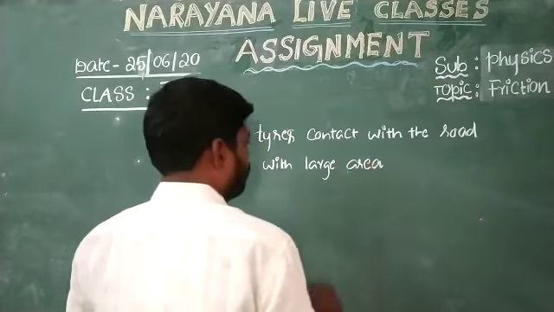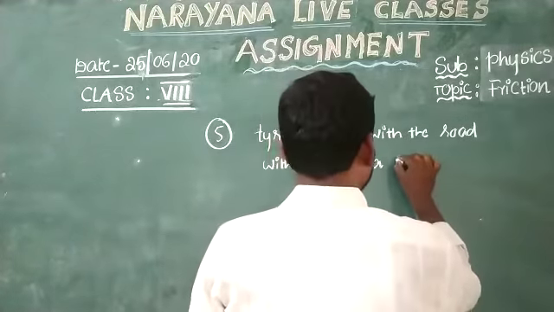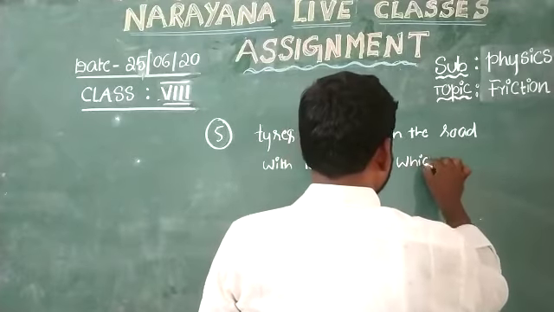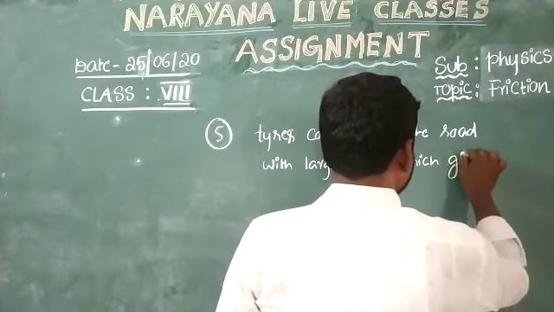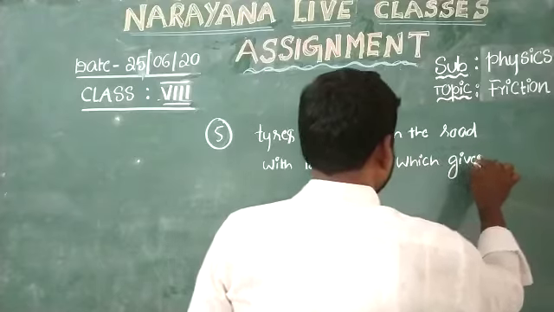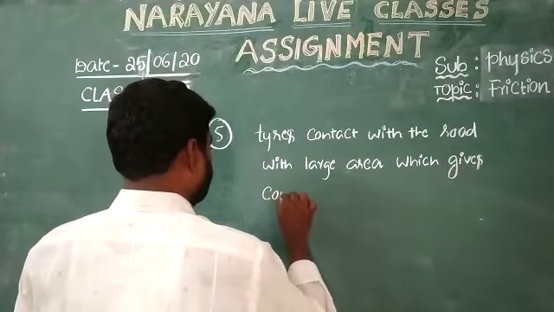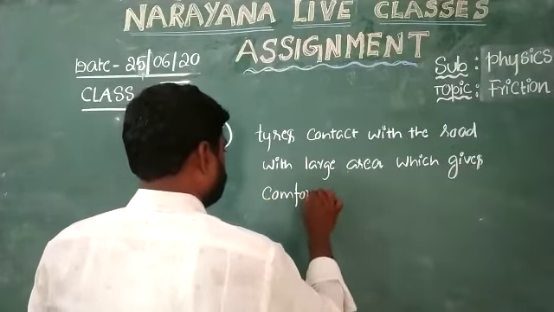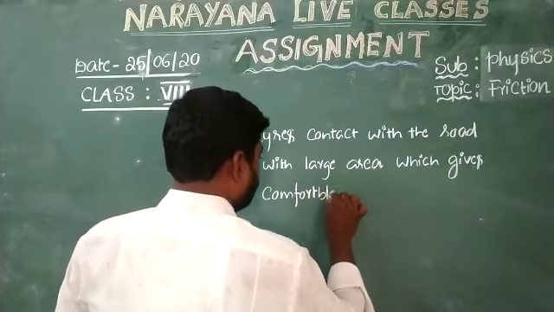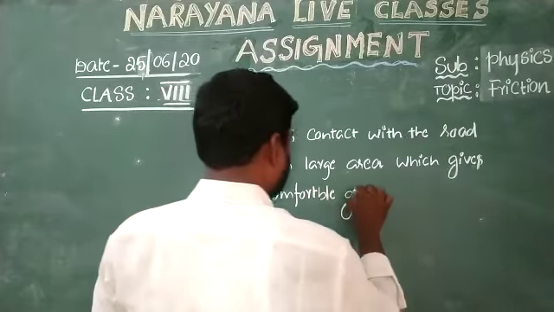That large area gives a comfortable grip between the tires and the road.